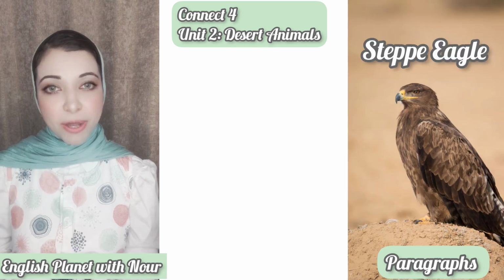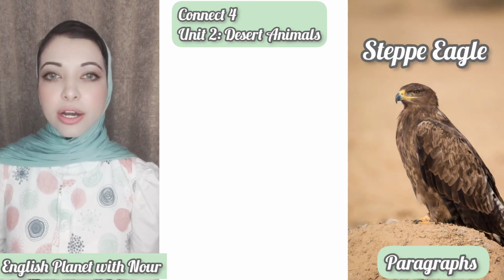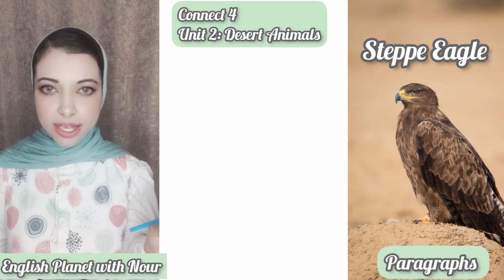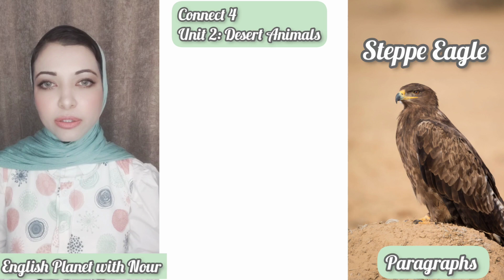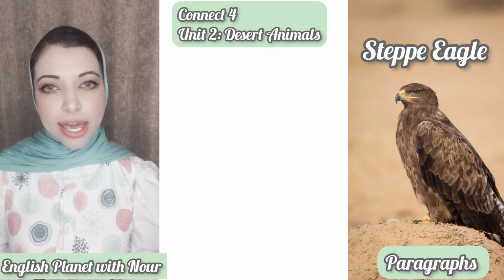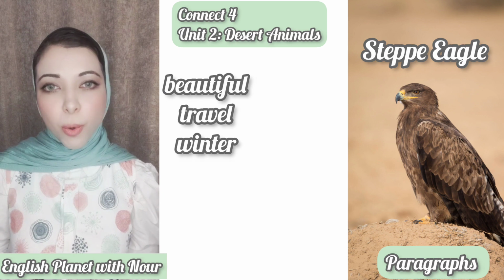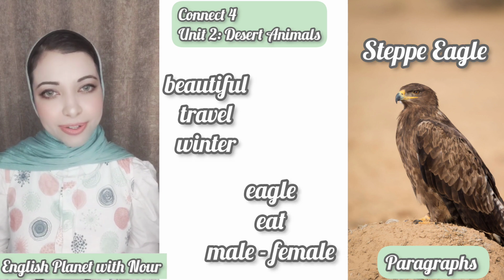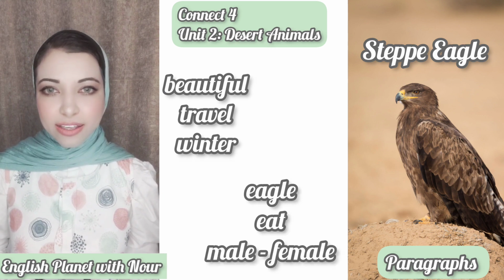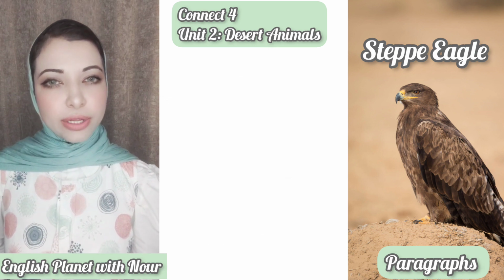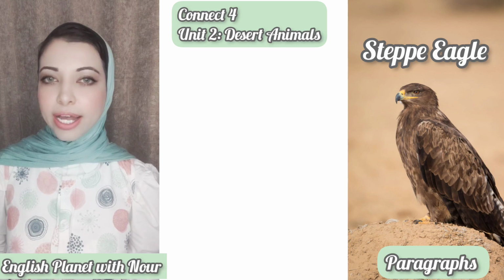I need you to write a paragraph for a steppe eagle, writing this from 4 to 5 sentences about the steppe eagle. And the key words: beautiful, travel, winter, eagle, eat, male, female. The word beautiful is a noun or an adjective?